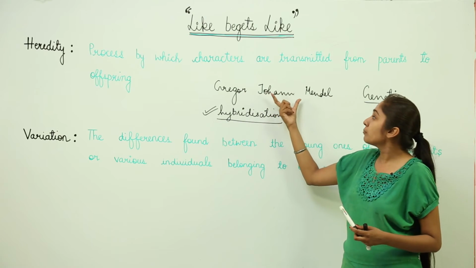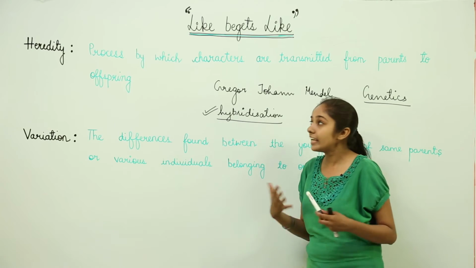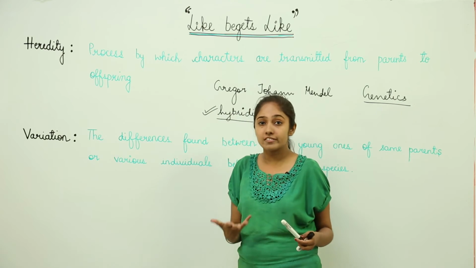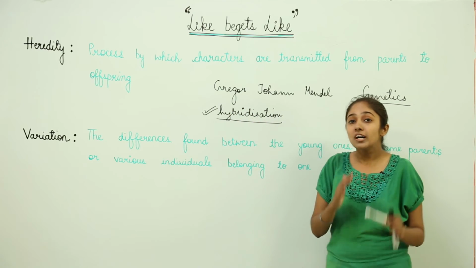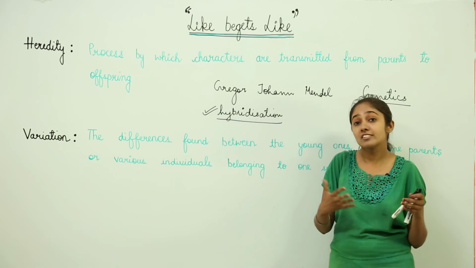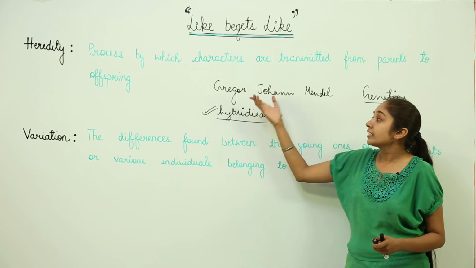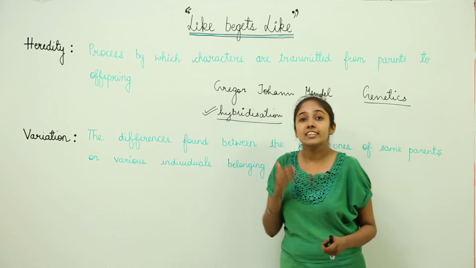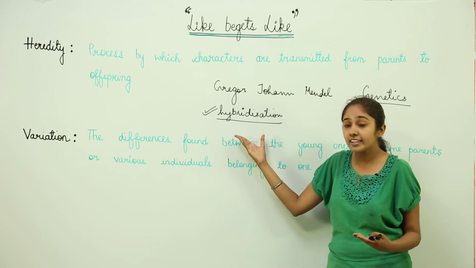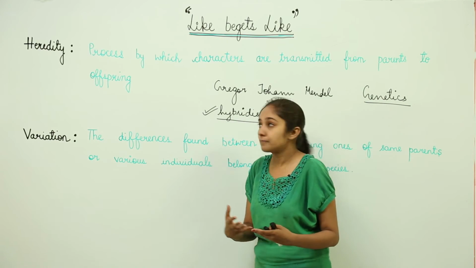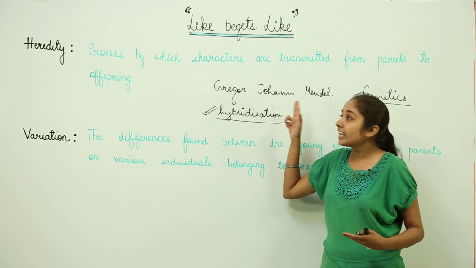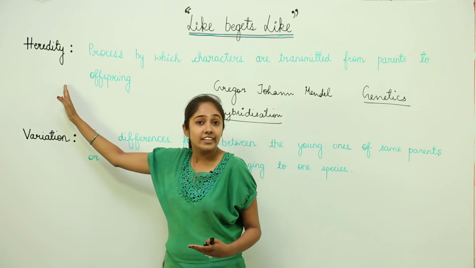Gregor John Mendel worked on pea plants, and he came to the basic fundamental rules regarding heredity, and he gave laws regarding that. But his work was not appreciated at that time when he was alive by the contemporary scientists that were there. After his death, his work was recognized when it was seen that the basic laws that Mendel had framed by his findings are practically possible. So Gregor John Mendel laid down the foundations of genetics, the foundation of the principles of heredity.